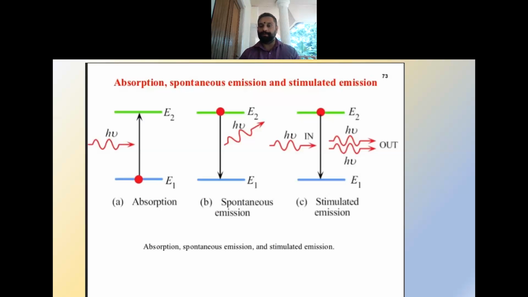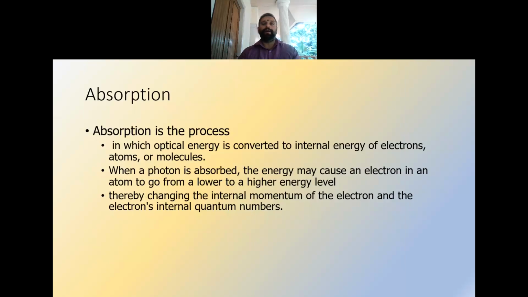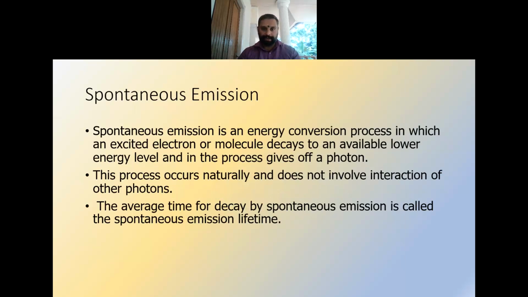In the case of stimulated emission, a single photon stimulates the excited electron to come to the lower energy state by forcing it to emit the energy, and that energy will be emitted with the same characteristics as that of the incident photon. That is what is called stimulated emission. These are the explanations given for each of these processes.